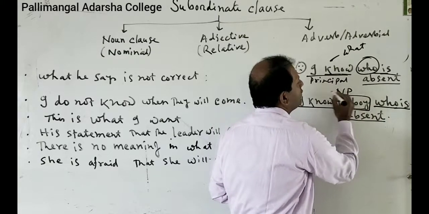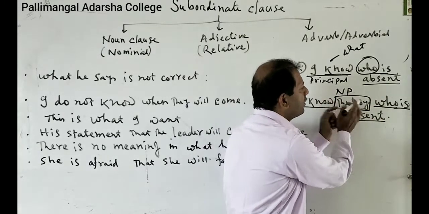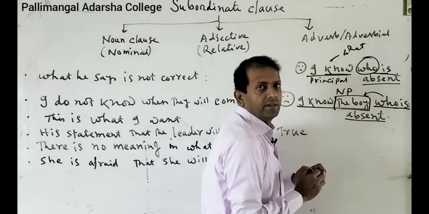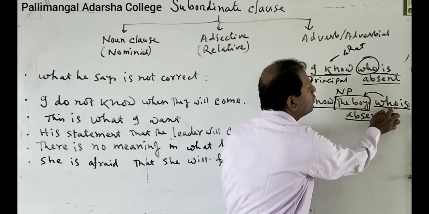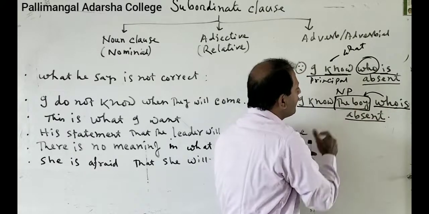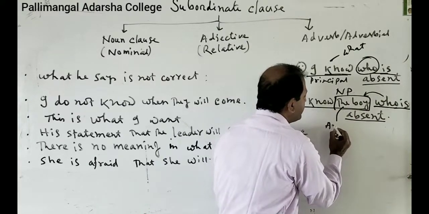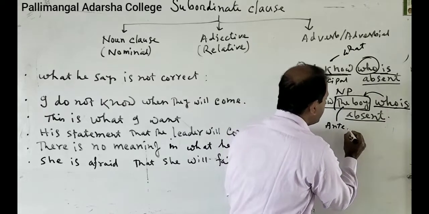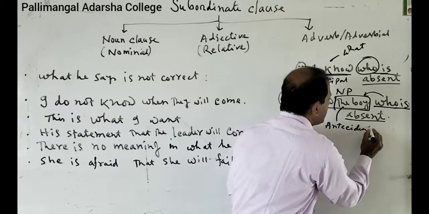This noun phrase is said just before the WH clause. And this who refers to the boy, so this noun phrase is called the antecedent.